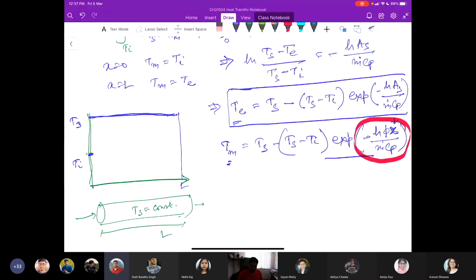This parameter is called the number of transfer units, or NTU.